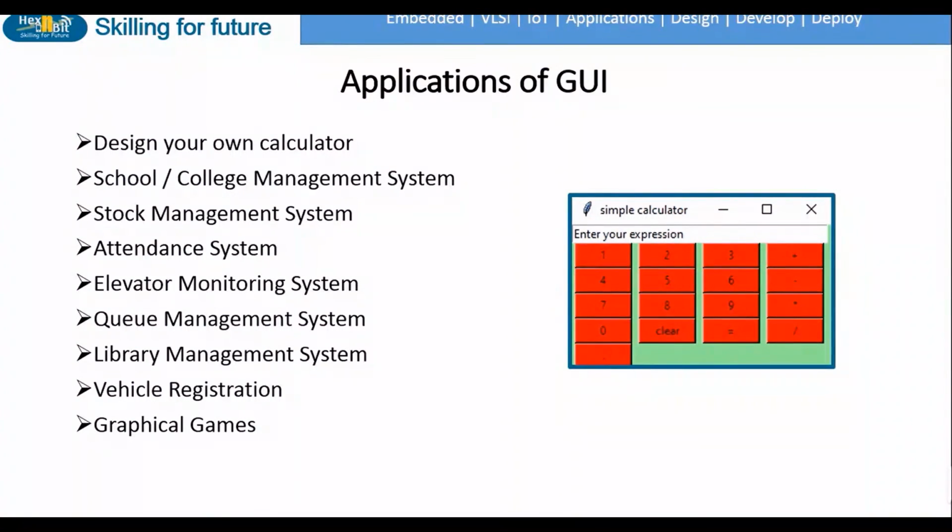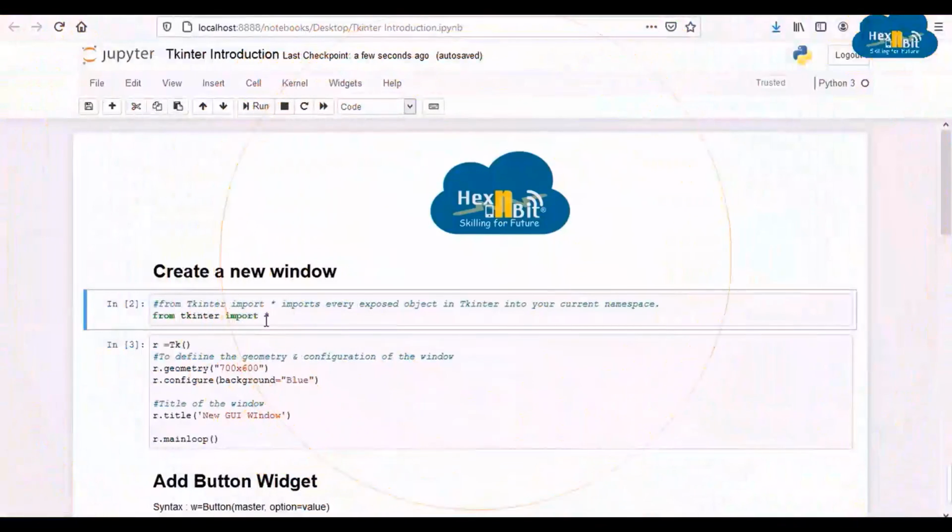Now, let's move forward and create our first GUI. For this, we have jumped to our Jupyter notebook. First, let us learn how to create the main window for our GUI. For this, we need to first import the Tkinter module. Here, we have written the statement from Tkinter import asterisk, which means that we are importing all components from the Tkinter package into our code.